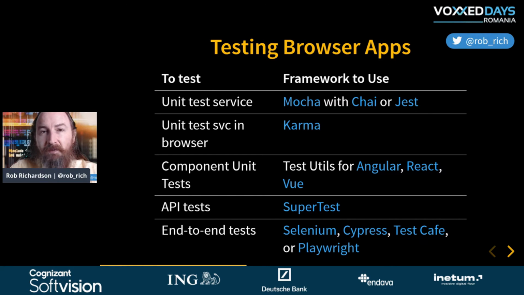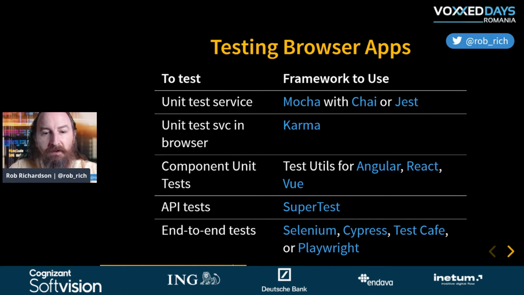If I want to test my API, I don't need a browser at all. I can just fire requests at it, and I can look at HTTP status codes and response bodies. I might use Supertest. And then if I want to use end-to-end tests, I might use Selenium, Cypress, Test Cafe, Playwright, or others. Now, I'm going to have some tests in each of these categories, and so I'll probably use many of these tools. I may not use all of them. I may not have all of these kinds of tests, but I'll probably use multiple sets of tools to accomplish different testing scenarios within my browser app.